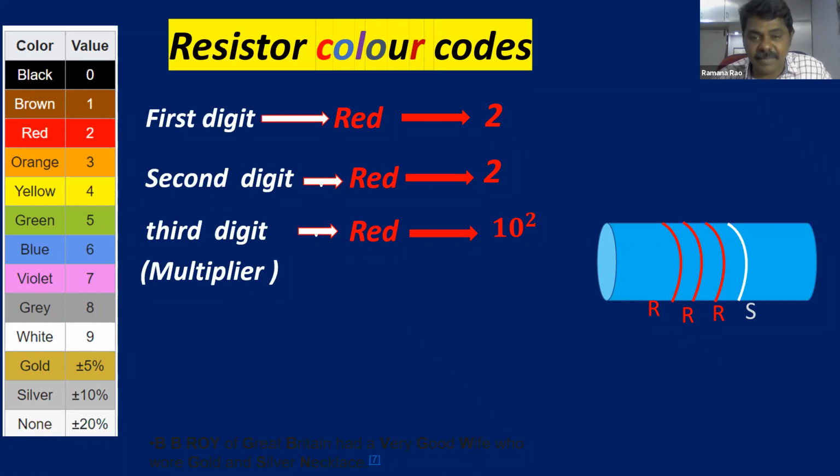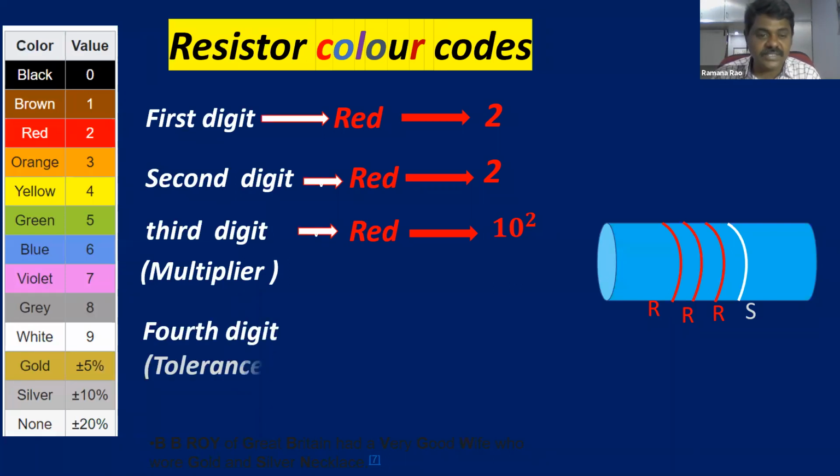That is, it is multiplier, 10 power 2. Okay, first digit is the code of that color. Second digit, code of that color. Third digit, 10 power code of that color. So what is the first color? Red. So first digit is red 2. Second digit red 2. Third digit 10 power 2, because third is also red.